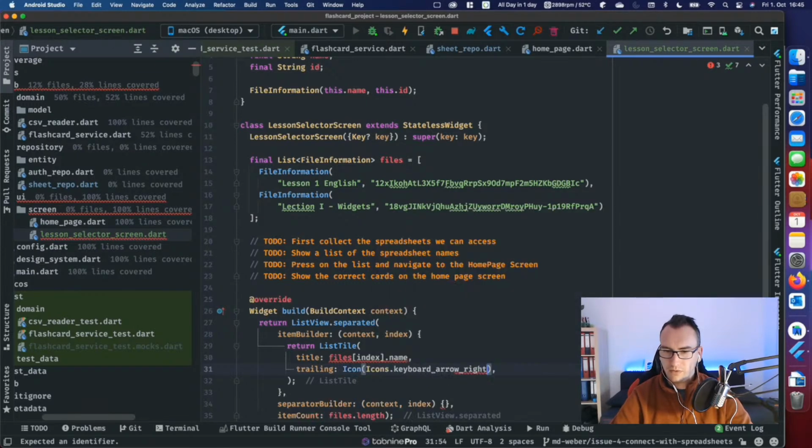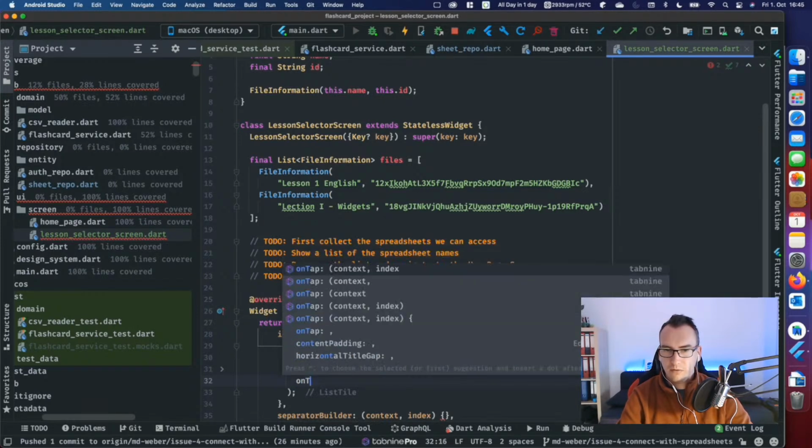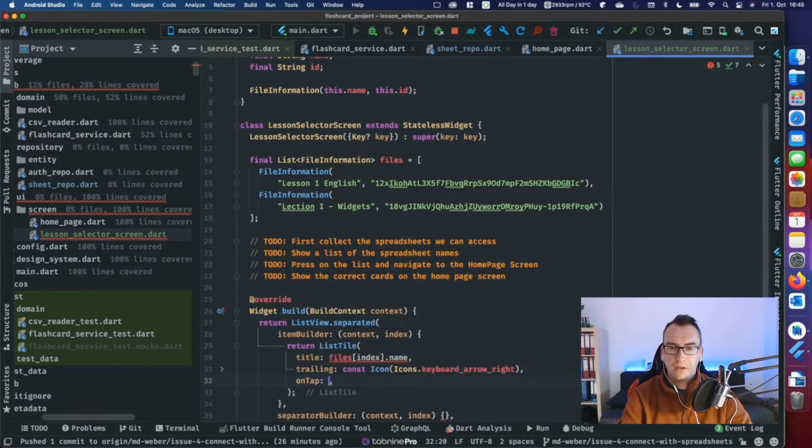Maybe something like this, so that we make clear to our users that it's clickable. And we give it an onPressed method, onTap method, okay, an onTap method, and inside of here we don't do anything. I just want to give it inside. And this title needs a text widget.